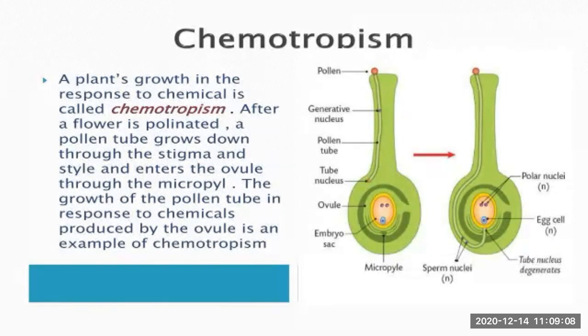The growth of the pollen tube in response to chemicals produced by the ovule is an example of chemotropism. This response shown to specific chemicals is called chemotropism. Example you can remember: the growth of the pollen tube towards the ovule.